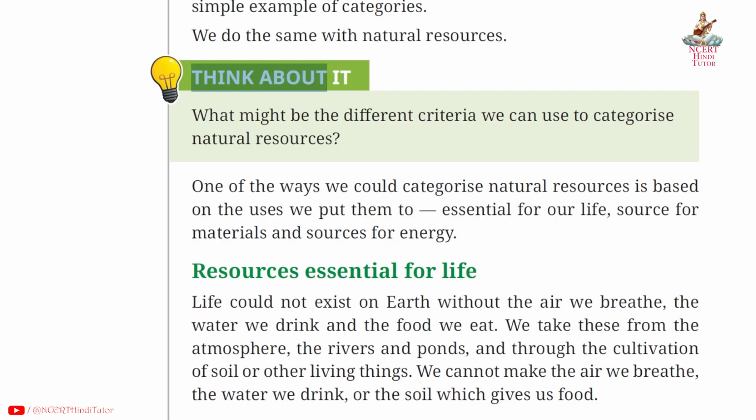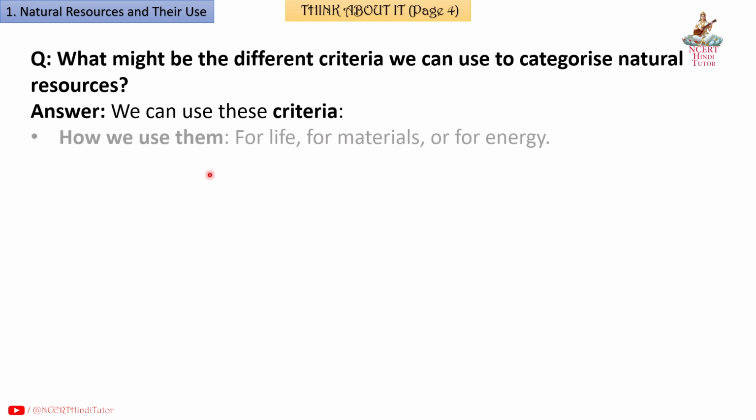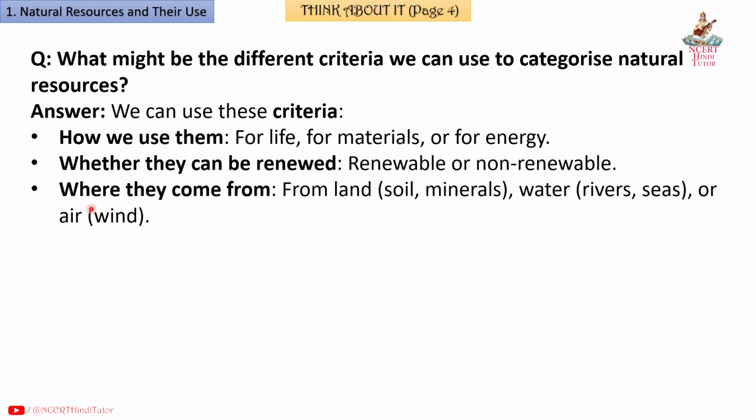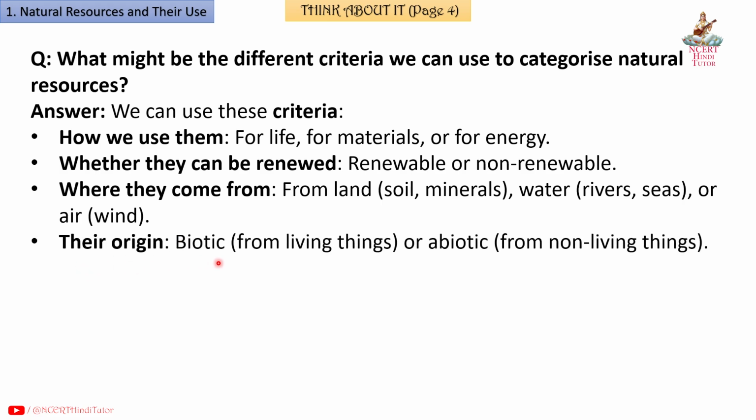Think about it. Page 4. What might be the different criteria we can use to categorize natural resources? Answer. We can use these criteria: how we use them for life, for materials or for energy; whether they can be renewed, renewable or non-renewable; where they come from, land, soil, minerals, water, rivers, seas or air, wind; their origin, biotic, from living things, or abiotic, from non-living things.